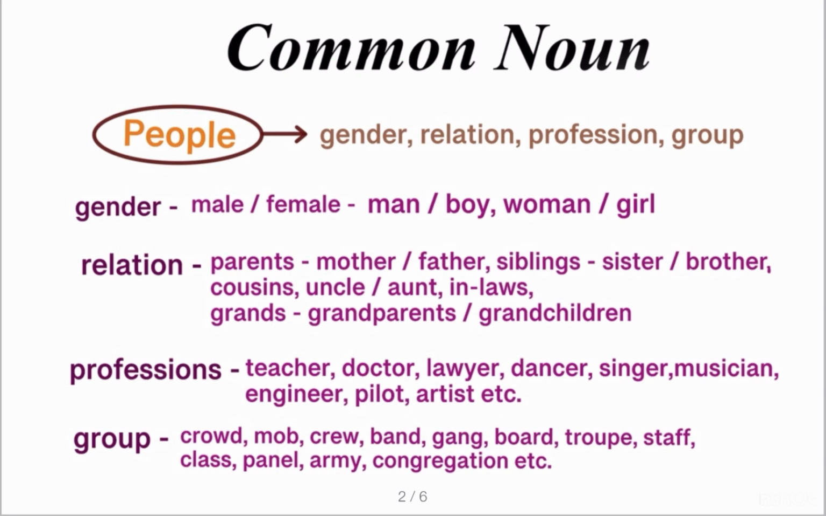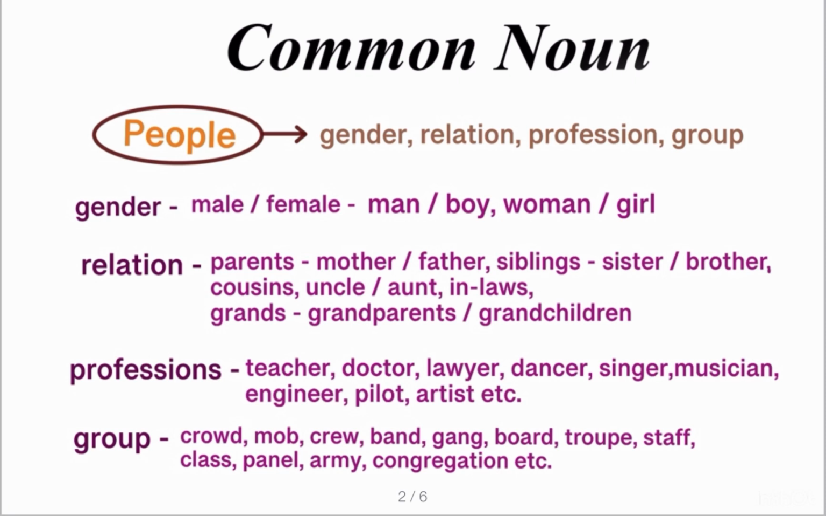When we talk about people and their specification, we have given terms or names to the genders. For example, male and female, where male can be man and boy, and female woman and girl. In relation, we have given terms to every relation we are connected with. For example, parents, who are our mother and father, siblings, sisters and brothers, cousins, uncles, aunts, in-laws, and grands like grandparents or grandchildren.